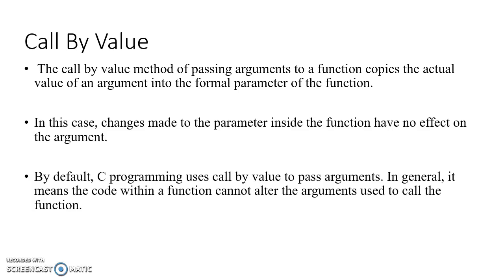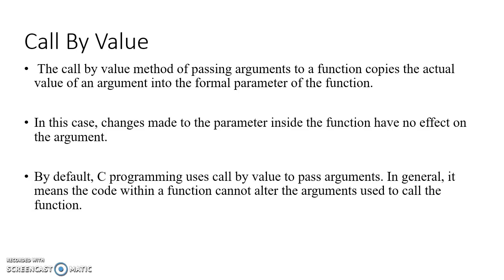So what is exactly the call by value? As everyone knows how we define the function, how we declare the function and how we call the function. The call by value concept is used on the function definition and function calling. Whenever I am calling the function in the main function, we have to write the function name followed by the parameters.